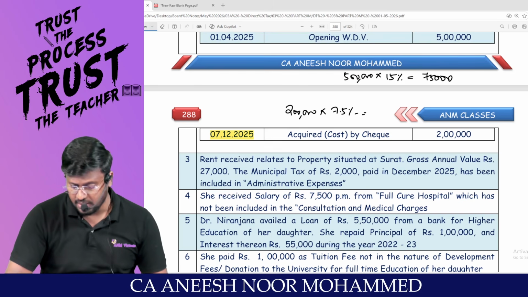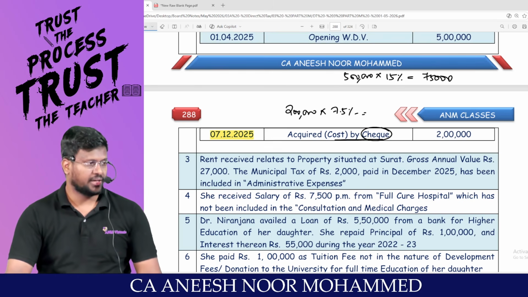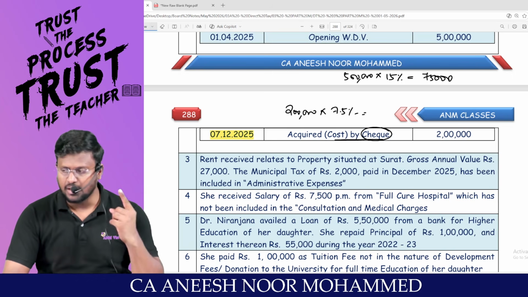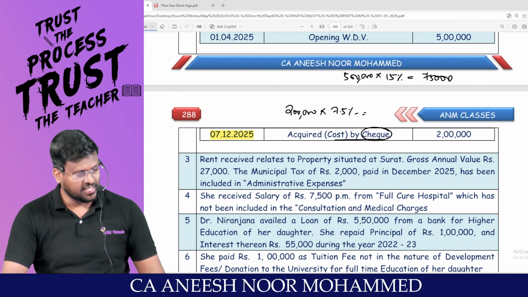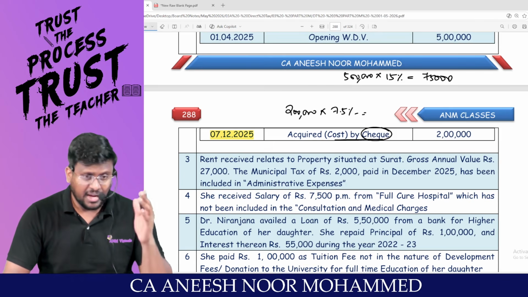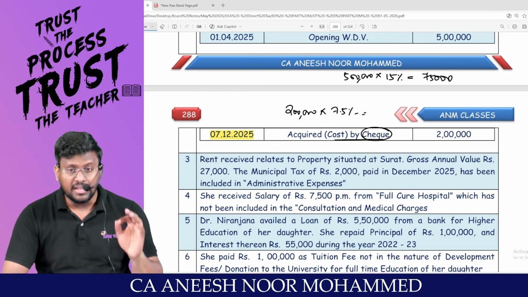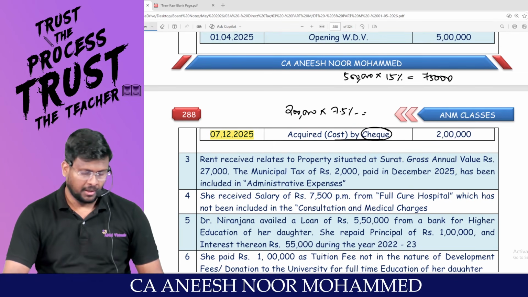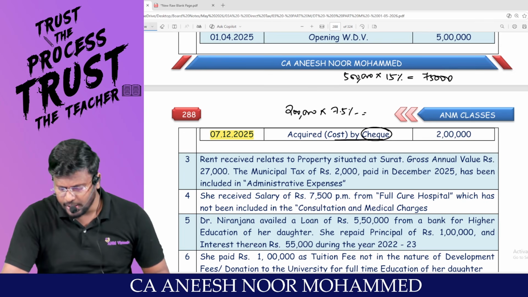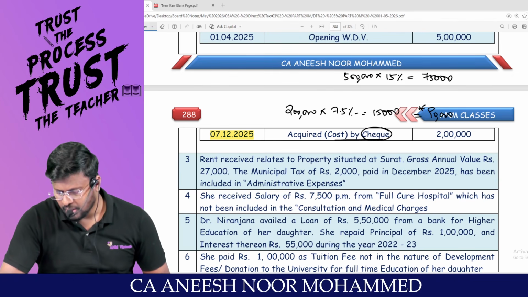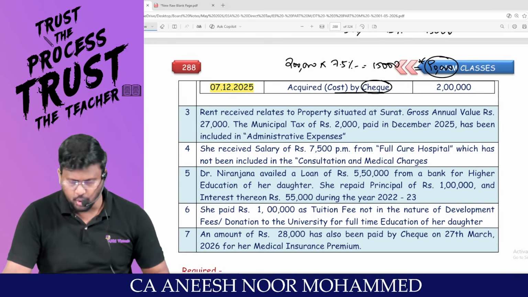They are specifically saying that this asset has been acquired by cheque. In the sense, 40A subsection 3 provisions will not be applicable, in a single day to a single person, if the cash payment exceeds 10,000 or 35,000 as the case may be, and the 35,000 concept will not be applicable for assets. Am I right, sir? Only the 10,000 concept will be applicable. Since it has been paid by cheque, 2 lakh into 7.5% comes to 15,000, which can be claimed as depreciation. So 75 plus 15, 90,000 is the total depreciation we are supposed to reduce from the net profit.